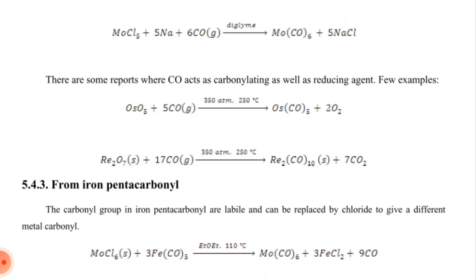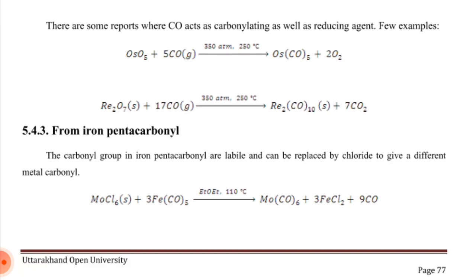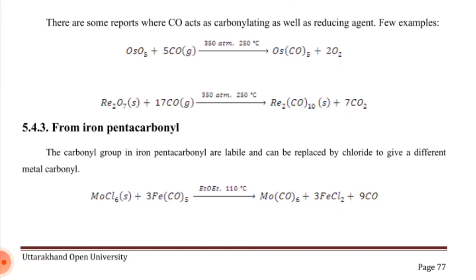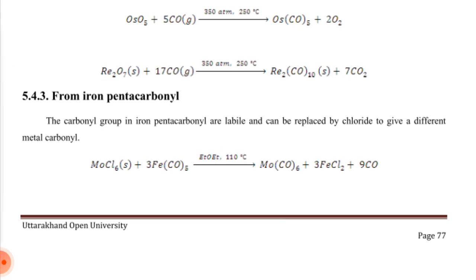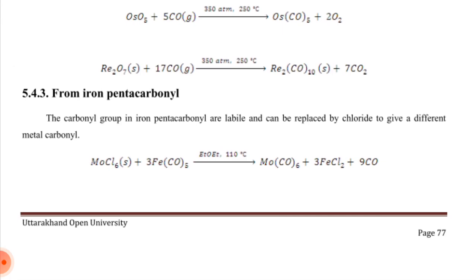Molybdenum pentachloride reacts with 5 moles of sodium and 6 moles of carbon monoxide in diglyme. We get molybdenum hexacarbonyl and 5 moles of sodium chloride. There are some reports where carbon monoxide acts as a carbonylating agent as well as a reducing agent. For example, osmium tetroxide reacts with carbon monoxide at 350 atmosphere and 250 degrees Celsius.